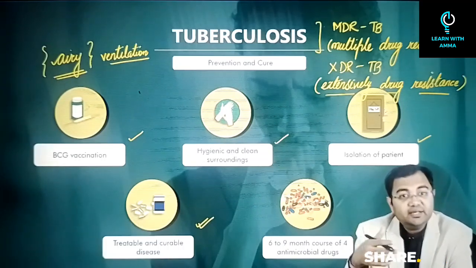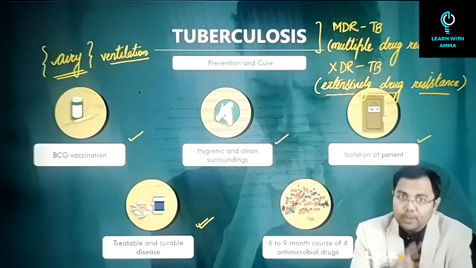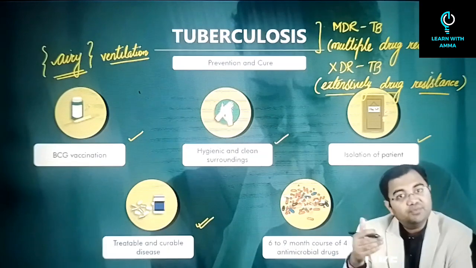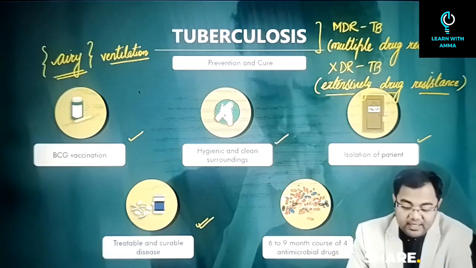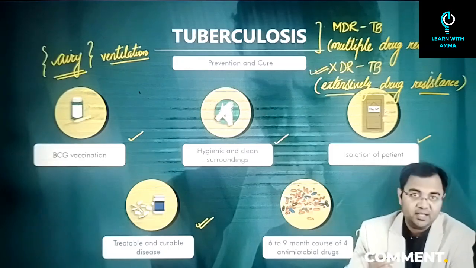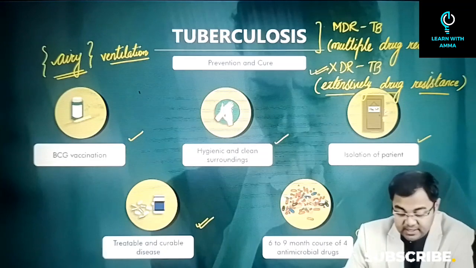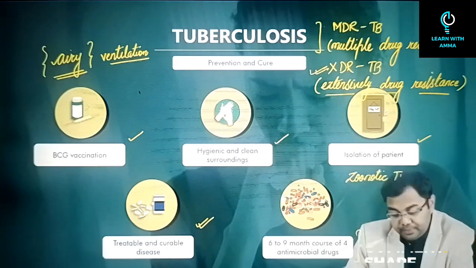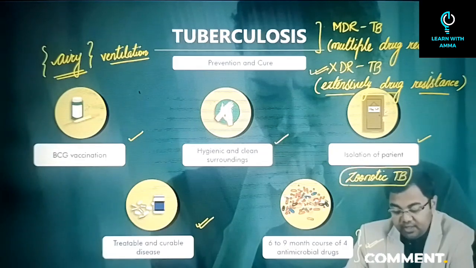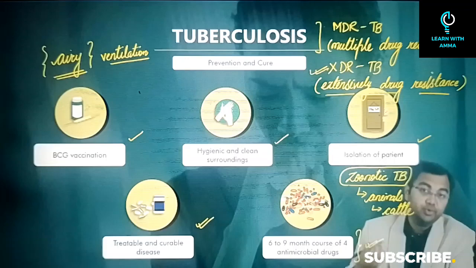So XDR-TB is an even more dangerous form of TB where the normal drugs do not work, and even the ones that could have worked against multiple drug resistant TB do not work. So in that case we call it XDR-TB. So this is about tuberculosis. Apart from these variants, there is another case that we have seen in the past which is called zoonotic TB. So zoonotic TB is the kind of TB which is seen in animals, especially cattle. So that is called zoonotic TB.